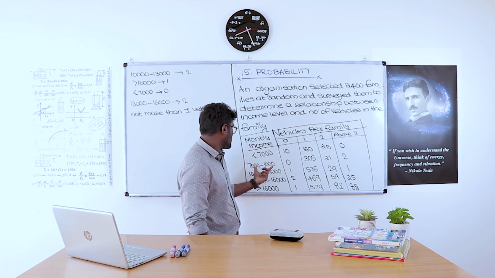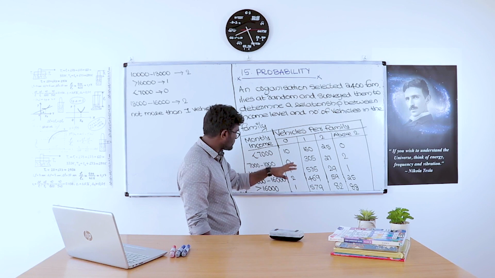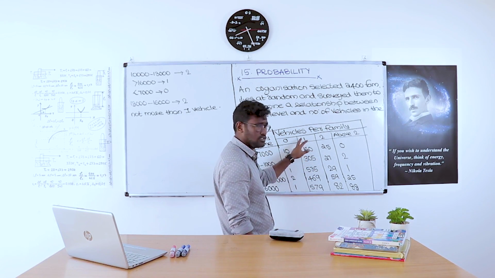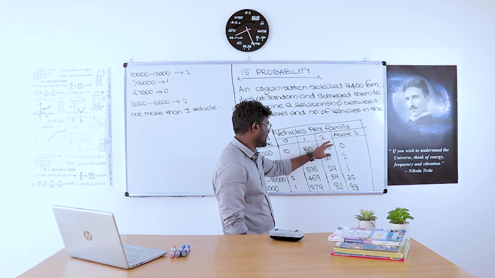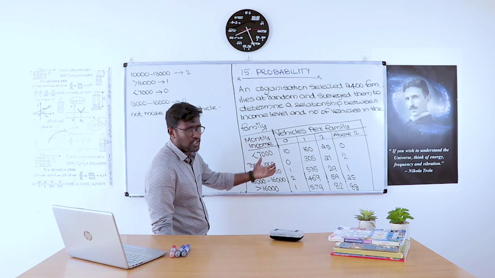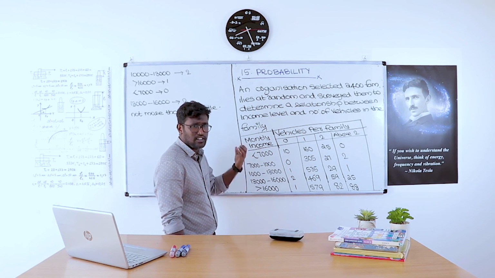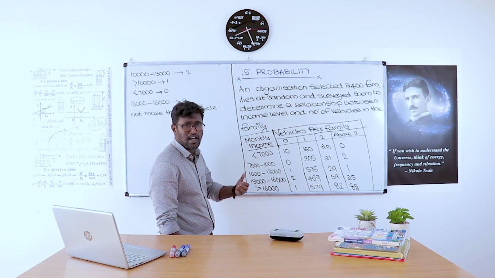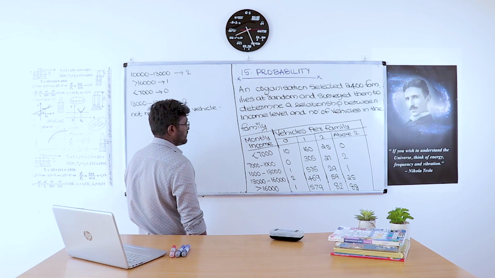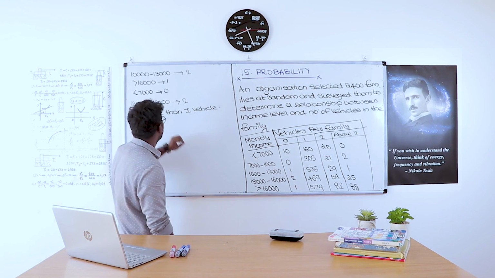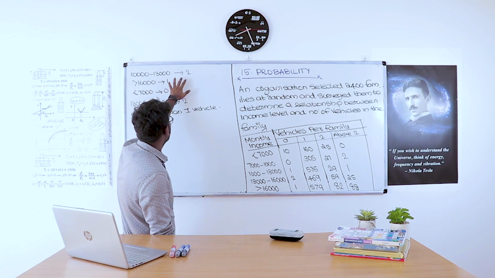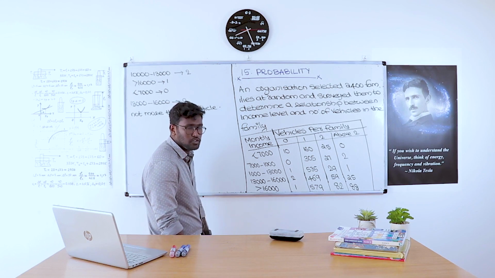If the monthly income is between 7,000 and 10,000, there are 0 families with no vehicle, 305 families own one vehicle, 27 families own two vehicles, and two families own more than two vehicles. So this data sheet gives the relationship between monthly income and vehicles per family. We want to find that out. The first question is: what is the probability of a family earning exactly 10,000 to 13,000 rupees and owning two vehicles?